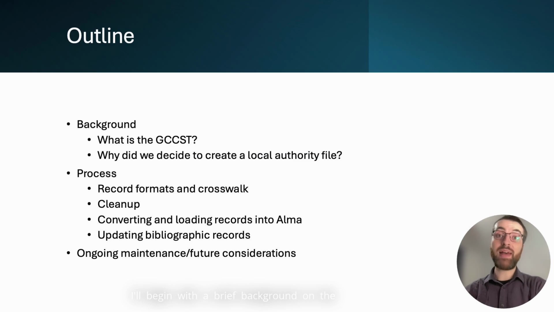I'll begin with a brief background on the GCCST and its use in our collections. Then I'll walk through the process of converting the records to a suitable format for our use, and some of the challenges we encountered working with the Thesaurus in Alma, as well as the solutions we found. Finally, I'll talk a bit about the ongoing maintenance of the local authority and any considerations for future work or improvements.